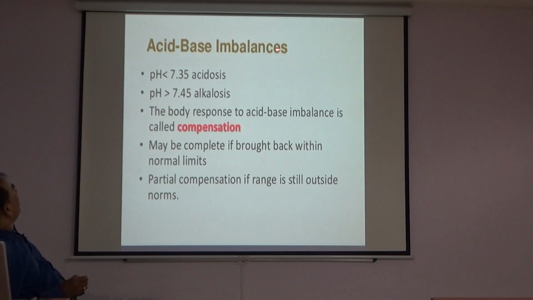Acid-base imbalance. If pH is less than 7.35, acidosis. If pH is more than 7.45, alkalosis. The body response to acid-base imbalance is called compensation. It may be complete, brought back within normal limits, or partial compensation if the range is still outside norms.